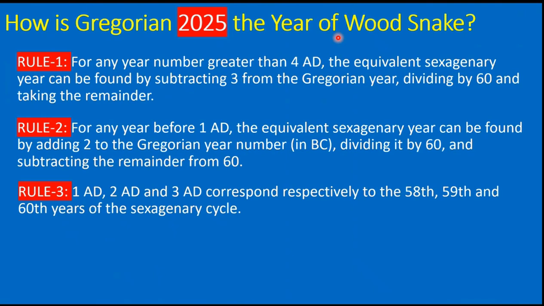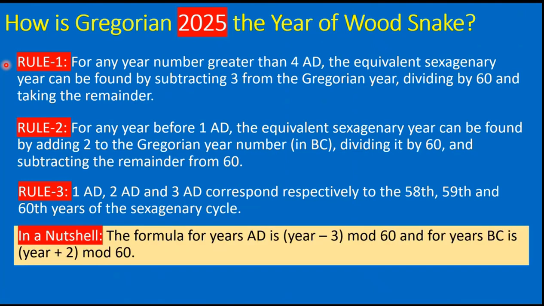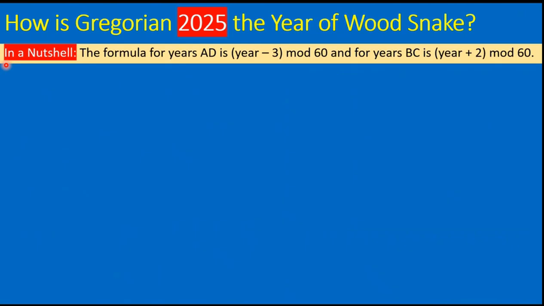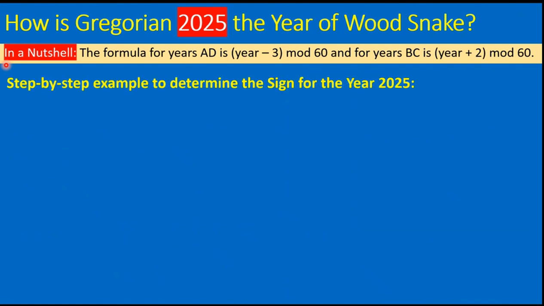Rule 3. 1 AD, 2 AD and 3 AD correspond respectively to the 58th, 59th and 60th years of the sexagenary cycle. So combining rules 1, 2 and 3, we have the conversion rules for all the years of known human history. In a nutshell, the formula for years AD is year minus 3 mod 60, and for years BC is year plus 2 mod 60. So now let us see how we map the year 2025 into the year of wood snake.